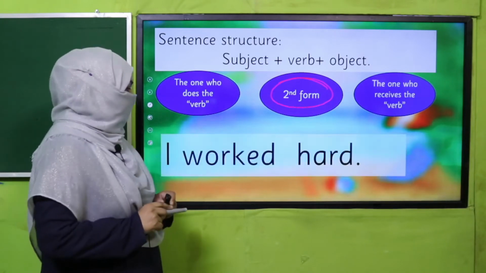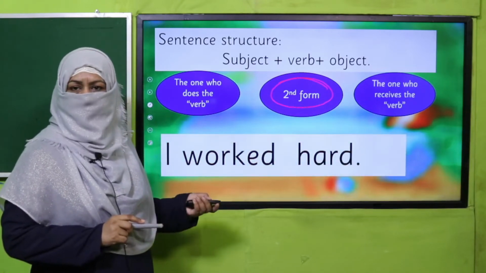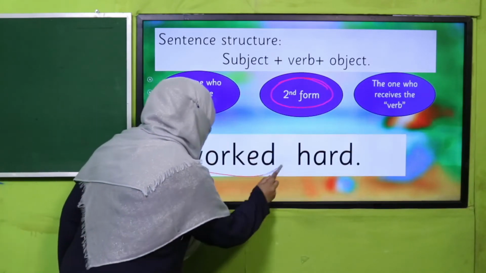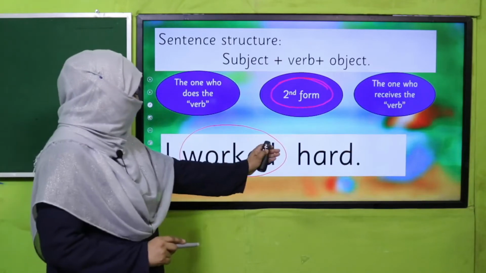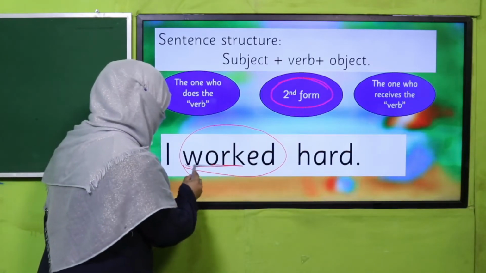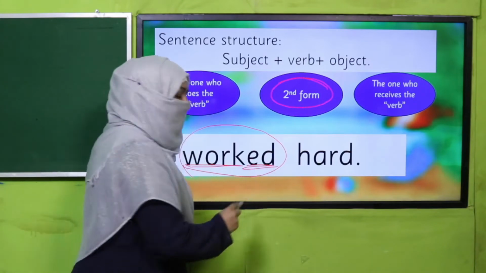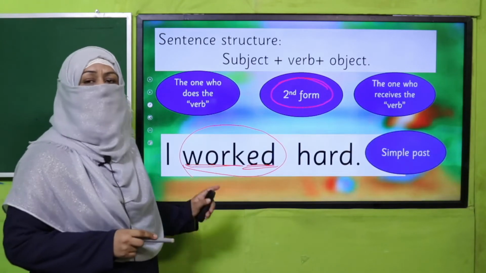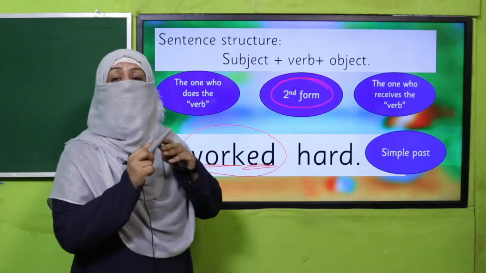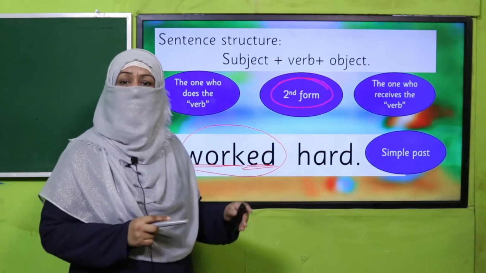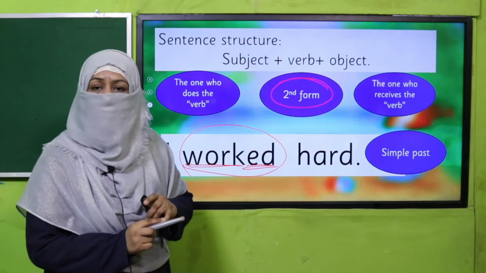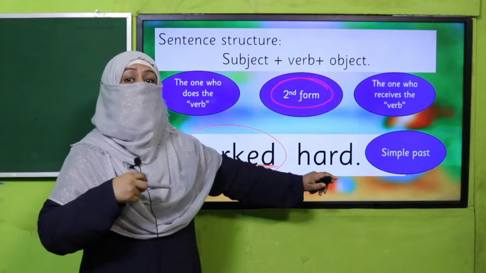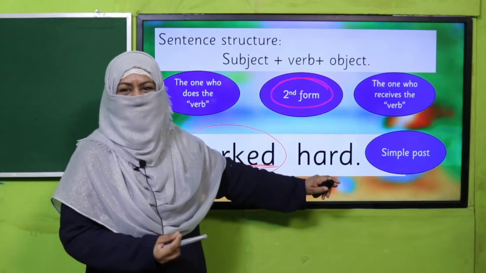And I worked hard. Now, by reading this sentence, which tense is this? To find out the tense, you will look at the verb. So, it's work. The actual verb is work. I have added ed, it means I have used second form. That's why it's a simple past tense. This is how we identify while reading, and this is how we use while speaking and writing. For finished work, we use simple past tense. I worked hard means there was a time when I worked hard because it was my final exam, right?